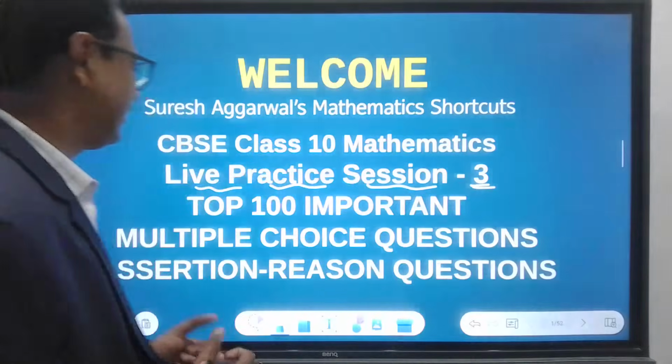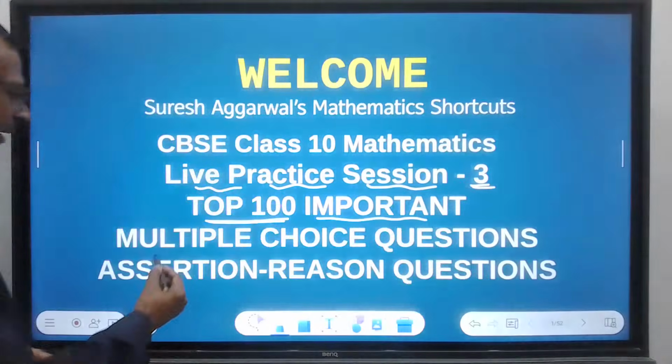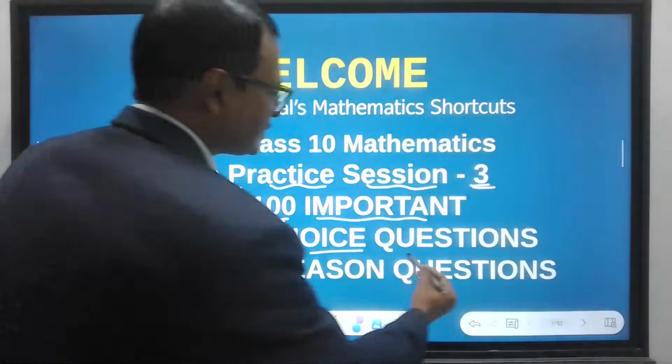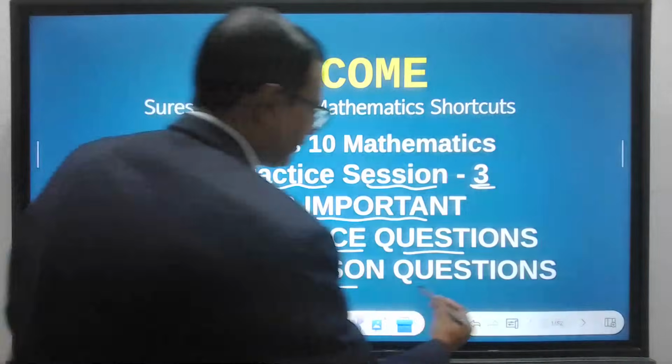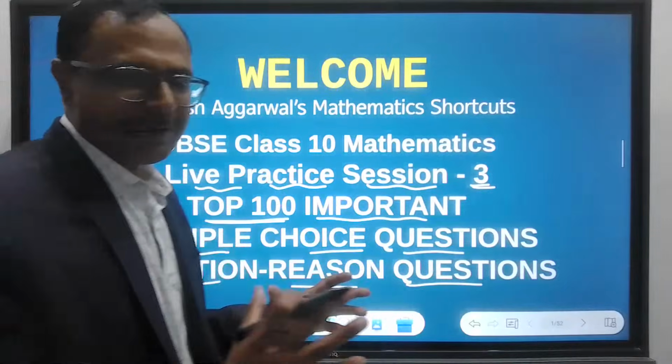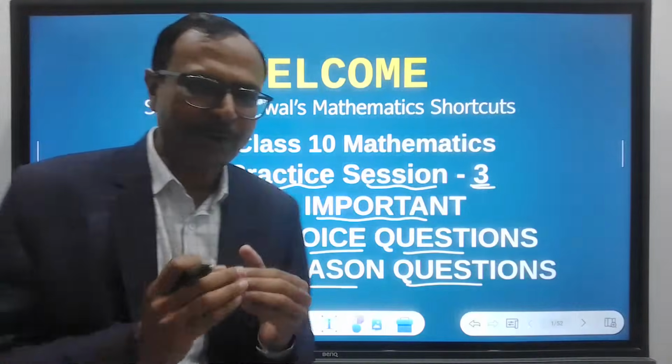And we have the top 100 most important multiple choice questions, that is the MCQs, and the assertion reason type questions. So we all have practiced the 3 marks, 2 marks, 5 mark questions, right? And now comes the time to practice this important part.